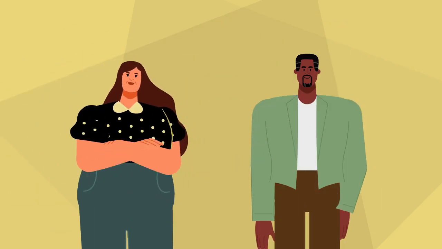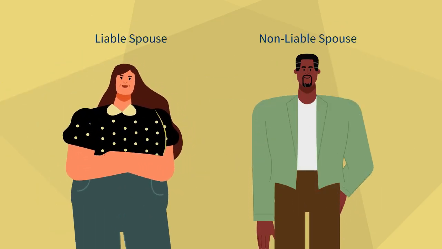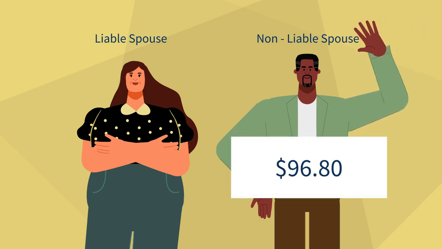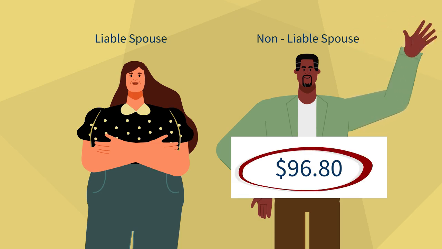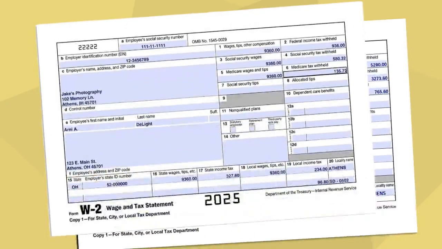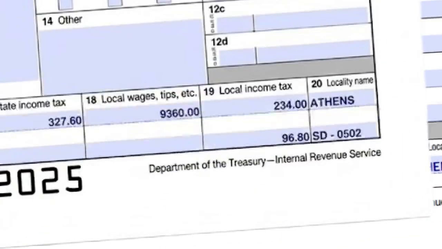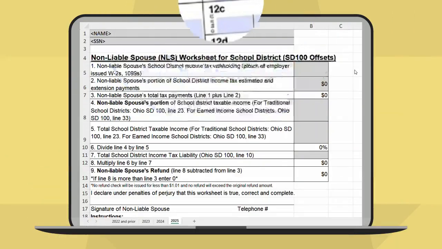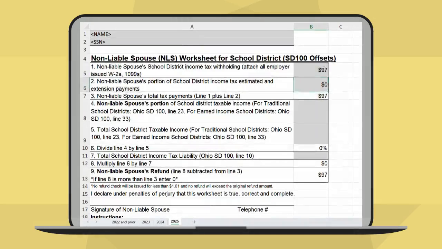So, in this example, we have a non-liable spouse and a liable spouse. The non-liable spouse had $96.80 in Ohio school district tax withholding. On line 1 of the worksheet, you will only enter the non-liable spouse's school district tax withholdings. We found the non-liable spouse's school district tax withholding totals on his W-2s in box 19. He did not have any income from a 1099-R, so that did not need to be included. We input that total into line 1 like this.